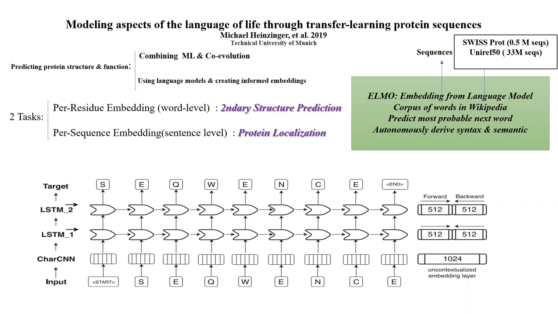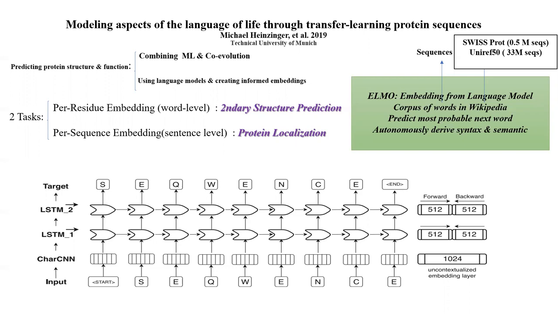Authors talk about restrictions of evolutionary information because it needs lots of computational power, it's time consuming, and also it's not effective for small proteins that we don't have enough evolutionary information from. So that's why they are using ELMO, which is embedding from language models. We are dealing with a corpus of sequences in protein databases, and we want to predict the most probable next word. And in this way, we autonomously derive syntax and semantics in our hidden layers.